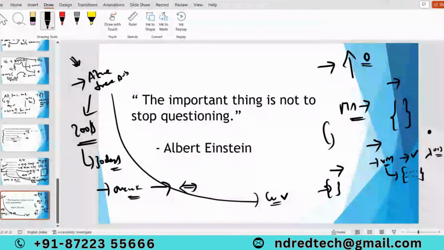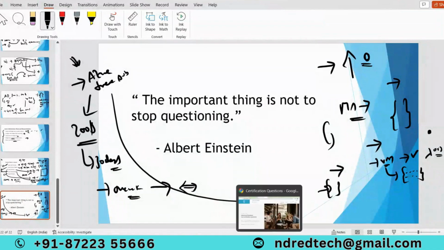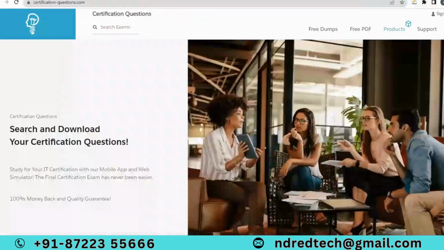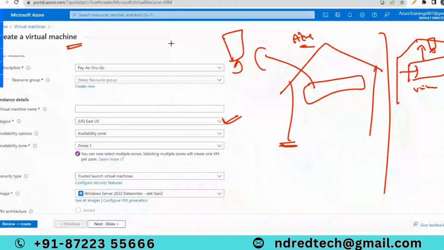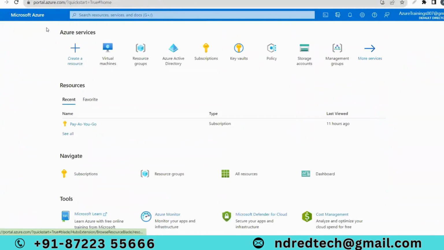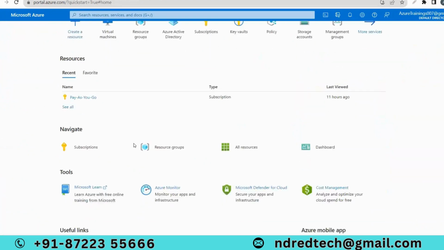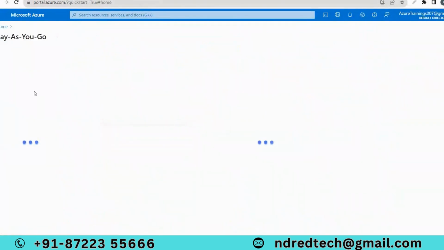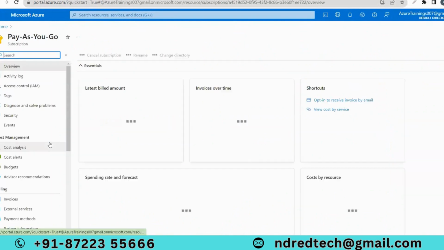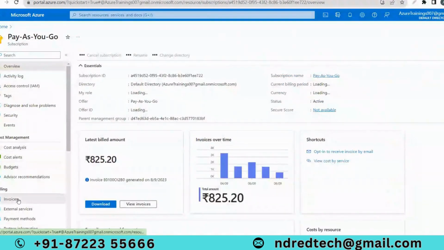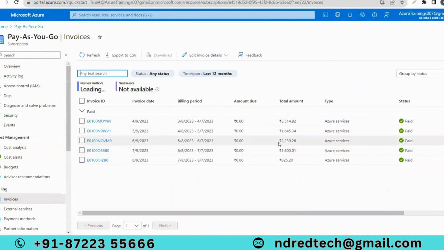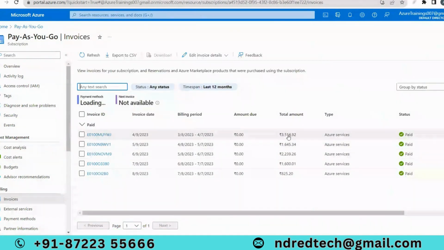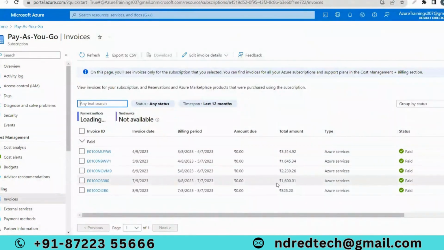See, it's completely based upon usage. If you have a credit card, you have to pay based on how much you use. I am already using a paid subscription. We are going to teach each and every concept with a paid subscription. If you see here my bill for each month, if you go to invoice, the first 3 months I paid nearly 3,500.